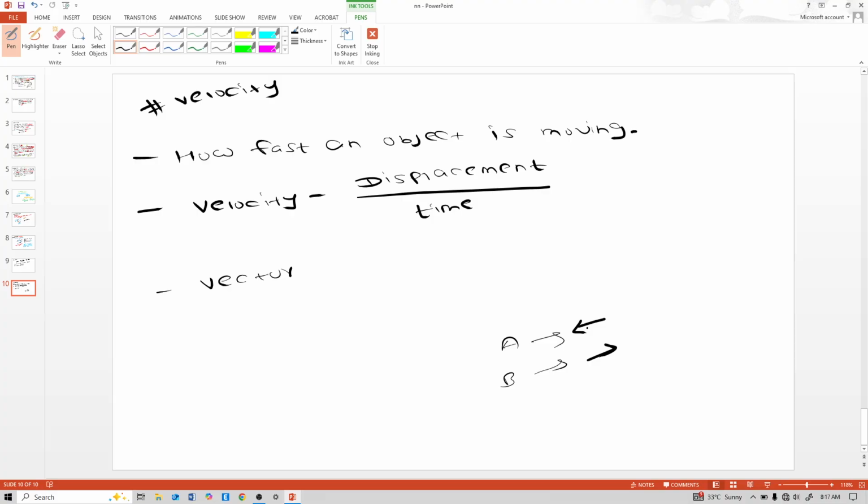So it is defined as the rate of change of displacement. Velocity is nothing but displacement upon time, and the SI unit is meter per second and kilometer per hour.